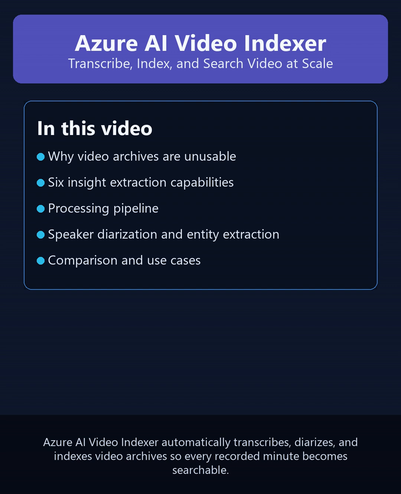Your organization has thousands of hours of recorded meetings, training videos, customer calls, and broadcast content. Right now that footage is essentially a black box, unsearchable, unindexed, and impossible to mine for insights. Azure AI Video Indexer is Microsoft's managed video intelligence service that automatically transcribes, translates, indexes, and extracts insights from video and audio at scale. It surfaces speakers, topics, keywords, brands, named entities, emotions, and on-screen text from every minute of footage. This video covers everything you need to know.